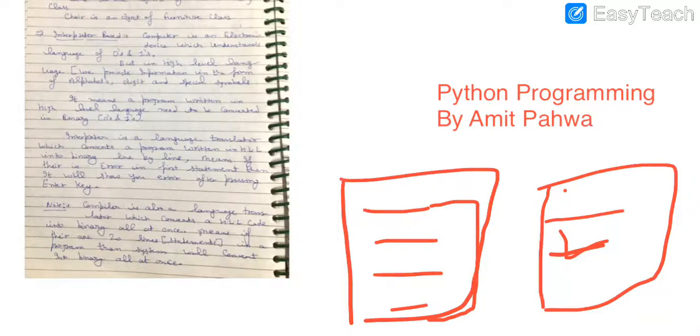So in Python programming we use the concept of interpreter, and it is very good for programmers, because you will get the errors at the same time instead of getting all the errors at a single time while writing the program.